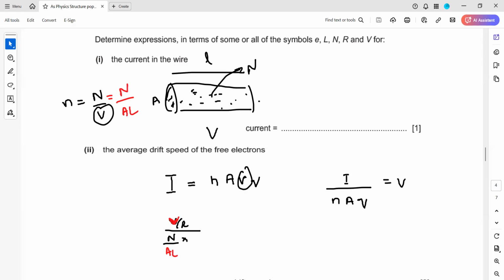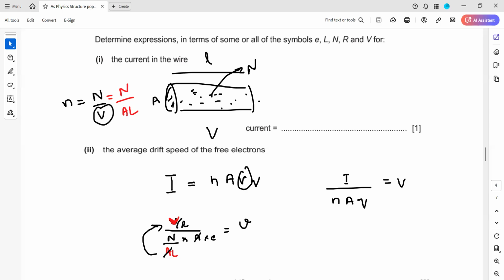And then it is multiplied by A, and Q is the charge of one electron, which is e. When we simplify, area will cancel with area. This L is in the denominator of a denominator, so it will move to the numerator.